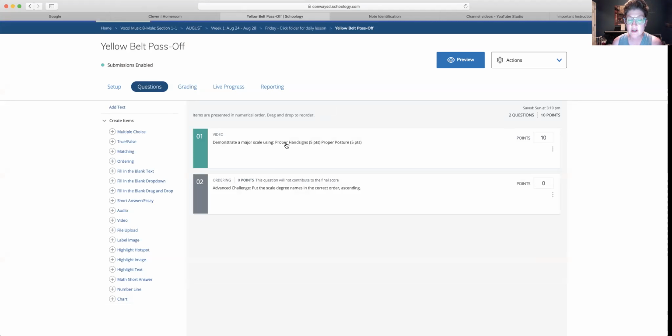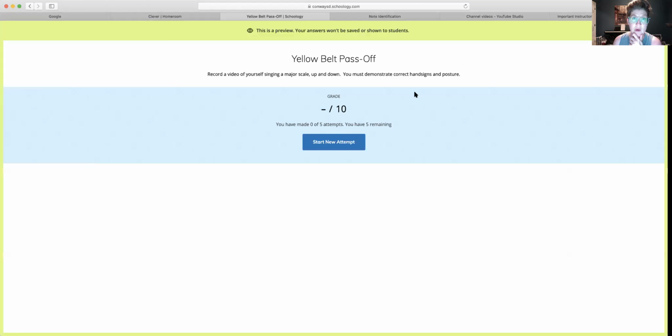Demonstrate a major scale, do, re, mi, fa, sol, la, ti, do, using proper hand signs and proper posture. So this is not a time for you to be slumpy in your slumpiness, okay? I'm gonna hit preview so you can see what it actually looks like instead of the teacher version. This is a preview, yes, I know.